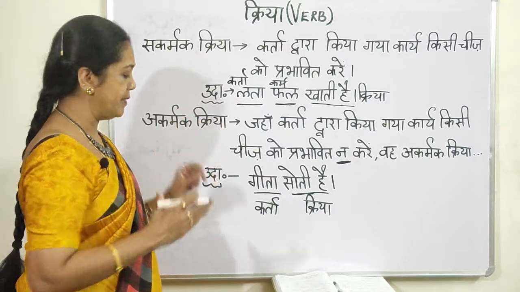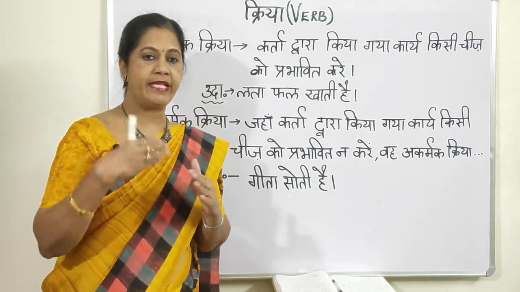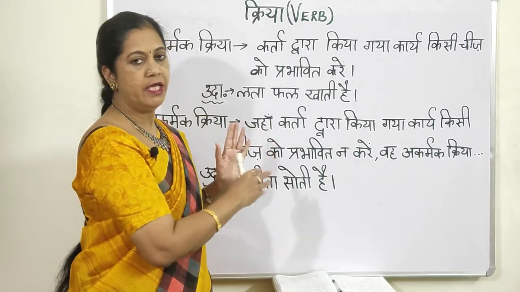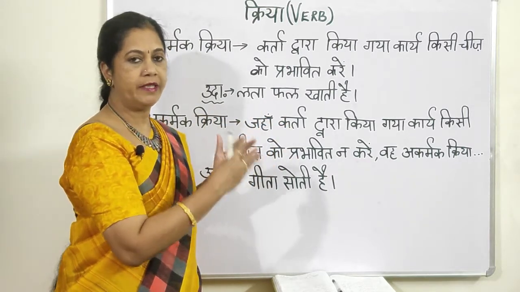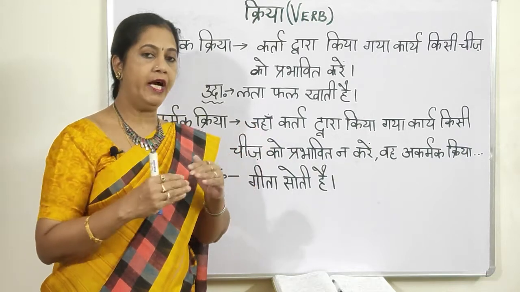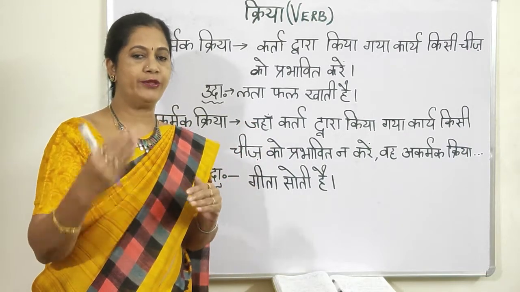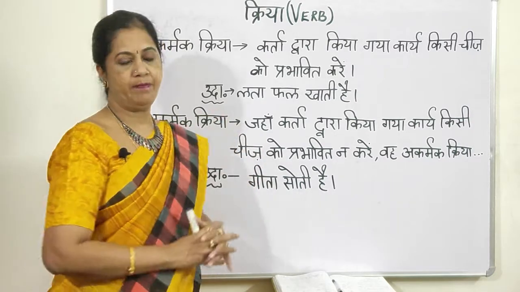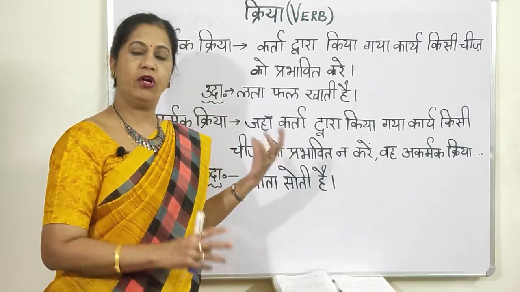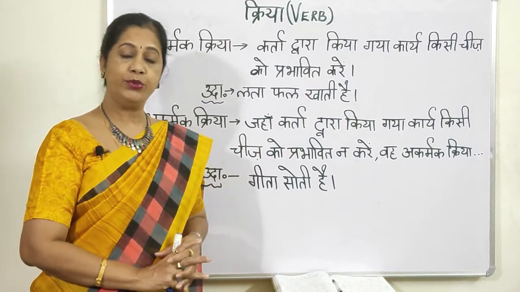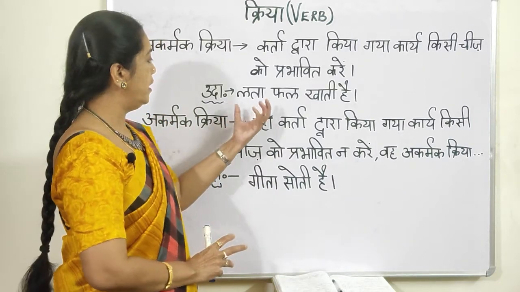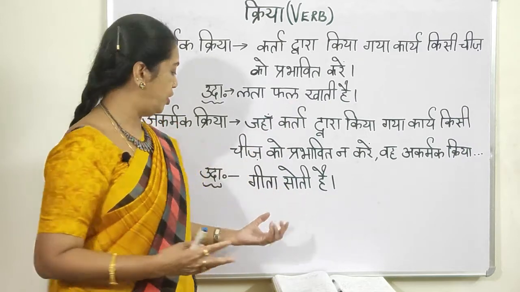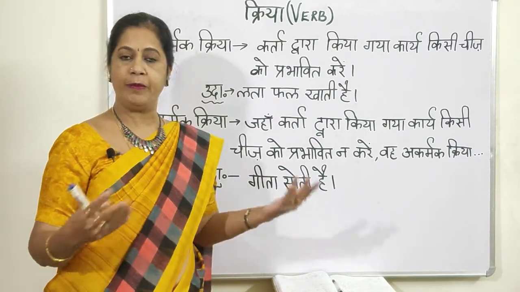With these examples I will be telling you. Now let me go into the exam point of view. I had given you the explanation of what is sakarmak, akarmak, dvikarmak, ekarmak. Now, exam point of view. When they ask in the examination, identify whether it is sakarmak or akarmak, how would you identify? You just see a verb, an object there, and immediately you would say sakarmak. You see there is no object, you will mark it akarmak.